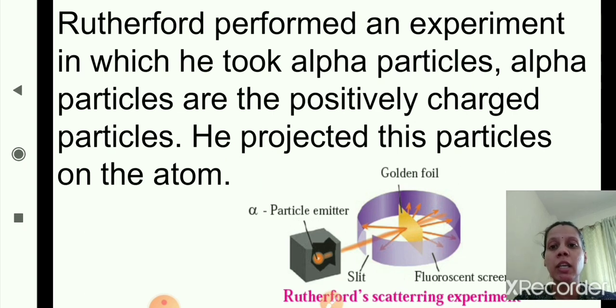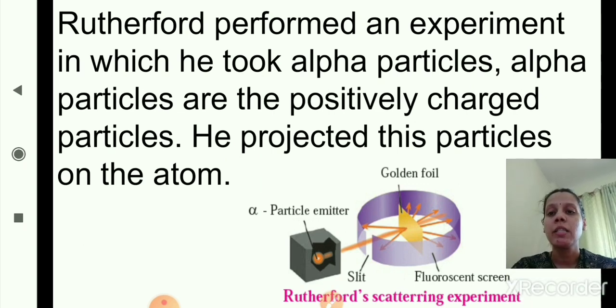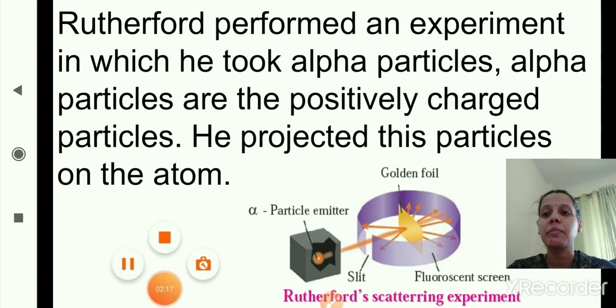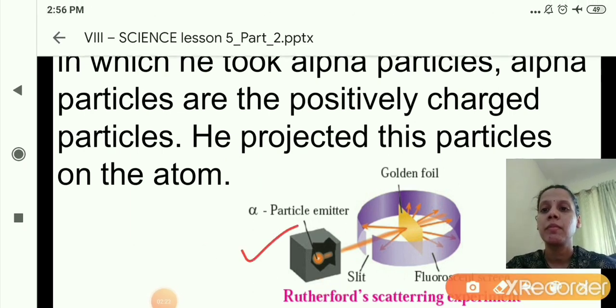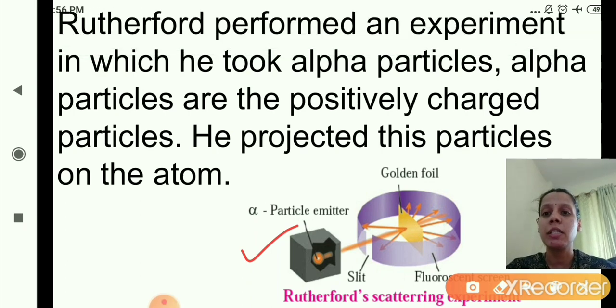Now, as you can see here, this figure is Rutherford's scattering experiment. Here, this is the alpha particle emitter, which emits alpha particles.